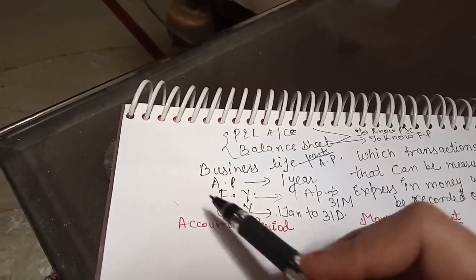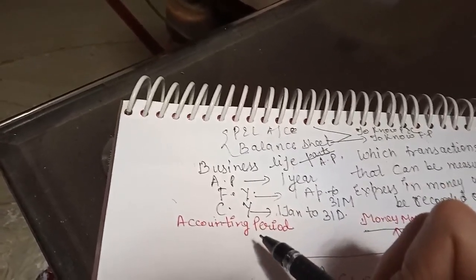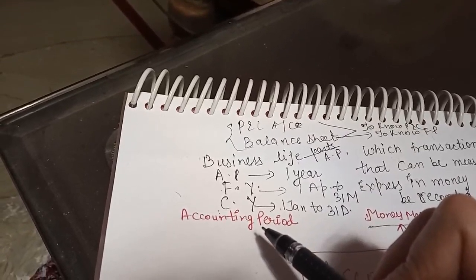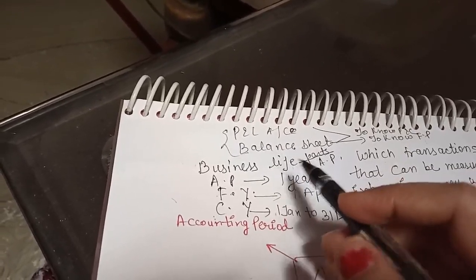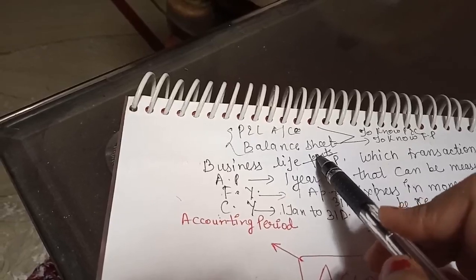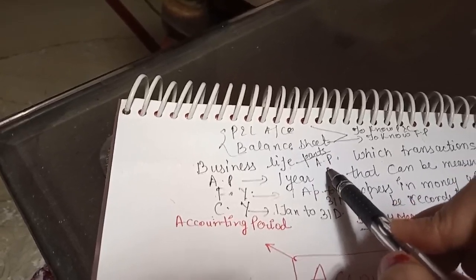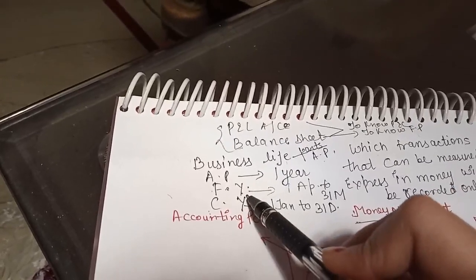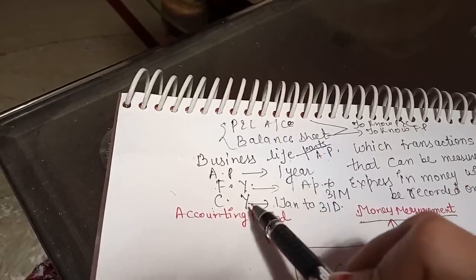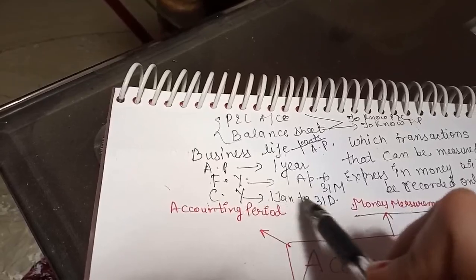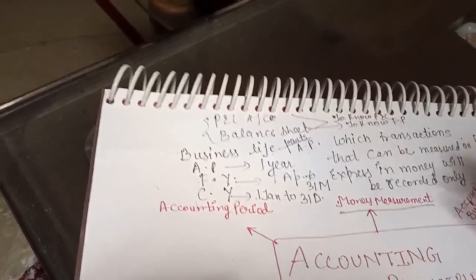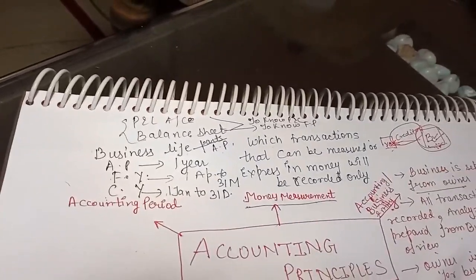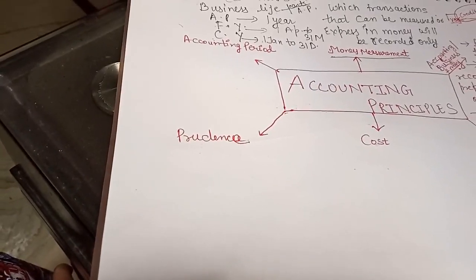That the whole life of the business is divided into parts, and these parts are called accounting period. Accounting period is usually for 1 year. It can be financial also, 1st April to 31st March, and it can be calendar year also, 1st January to 31st December. Clear?